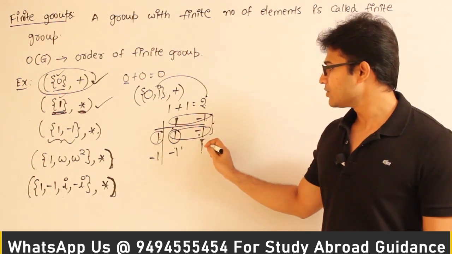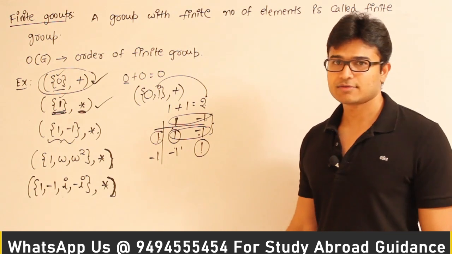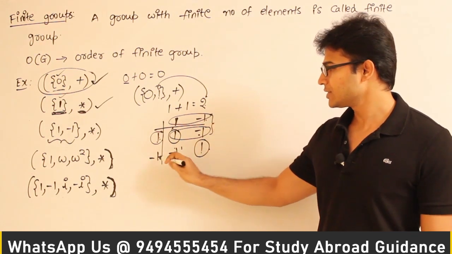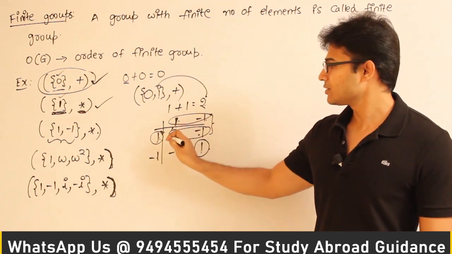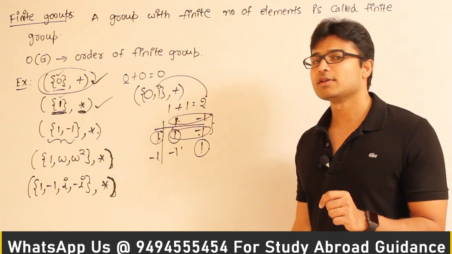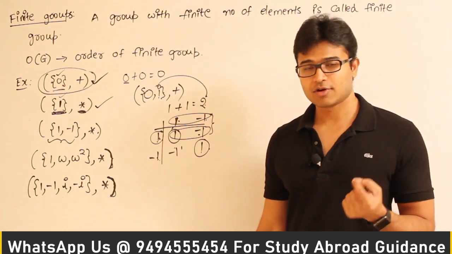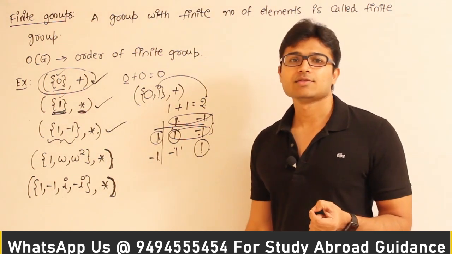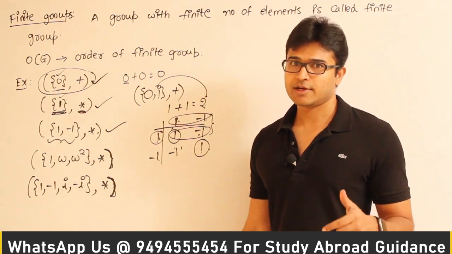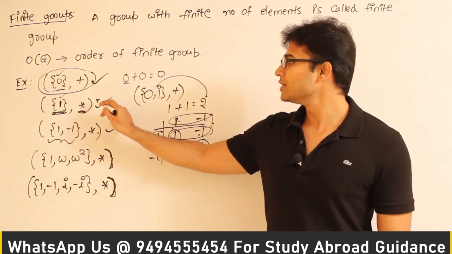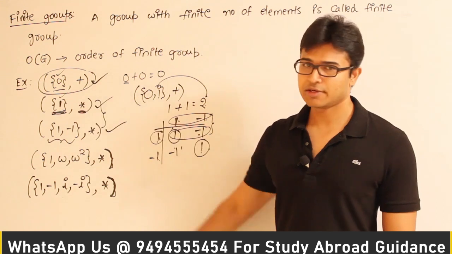And similarly, if you take this, there is identity element here for minus 1, which means for minus 1 the inverse is minus 1. For 1 the inverse is 1, and for minus 1 the inverse is minus 1. Therefore for every element inverse also exists. So what can we say? That it is a group, right? And in case of real numbers with respect to multiplication, the only finite groups are these two. These two are the only finite groups.